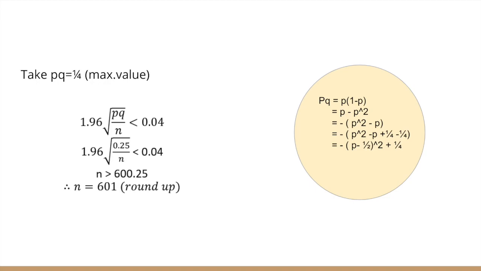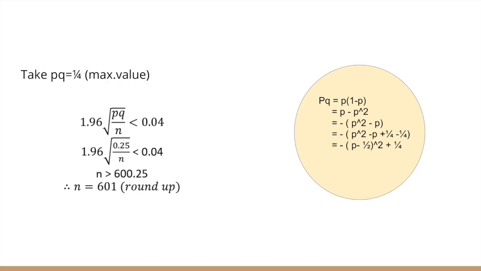Firstly, we need to find out PQ. As Q is equal to 1 minus P, we can use completing the square to find the maximum value of PQ. After using completing the square, we find that 1 over 4 is the maximum value of PQ. So we can take PQ equals 1 over 4.